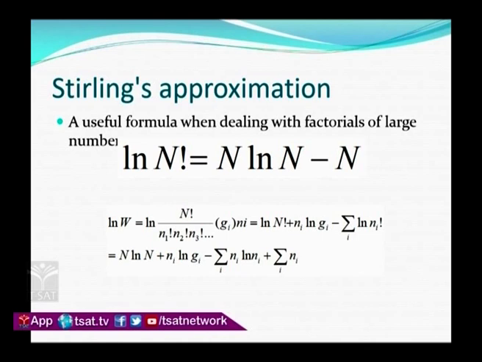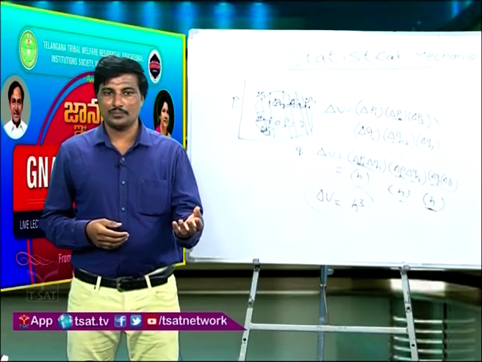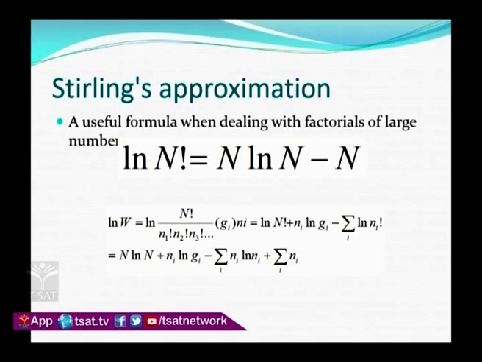How do I get this one? I can get this by taking n particles. I want to distribute n1 particles from that, so I write the probability. And again, I have taken n2 particles. I have to distribute n2 particles from the remaining n minus n1 particles. So the total distribution will be like this.